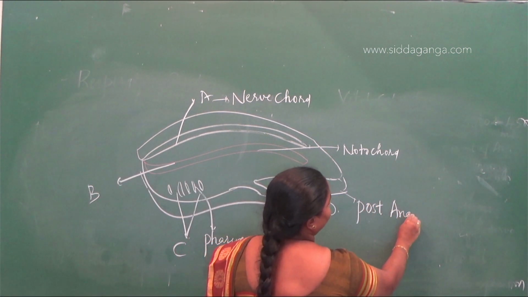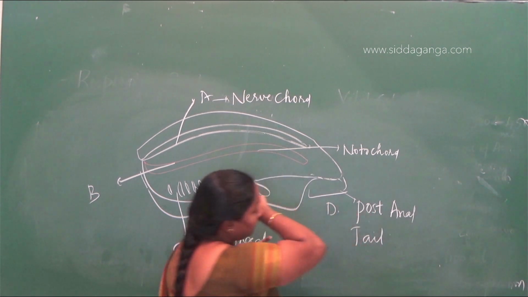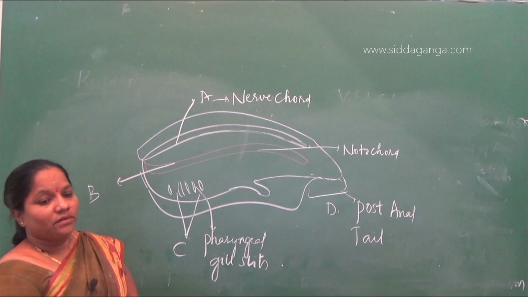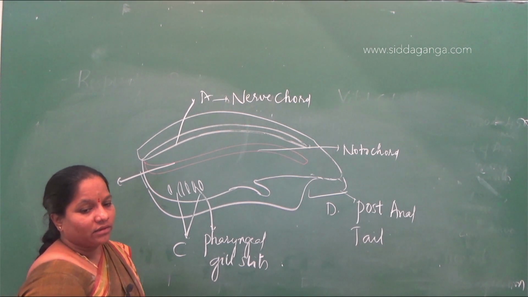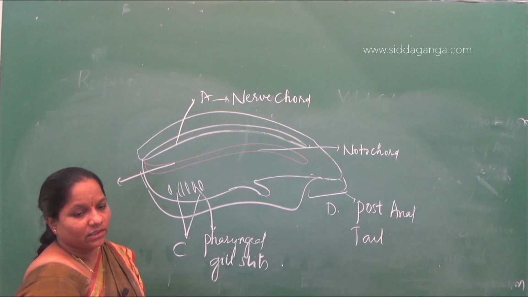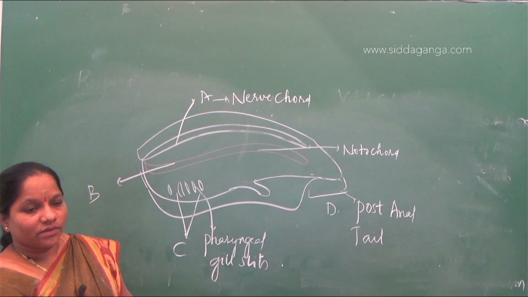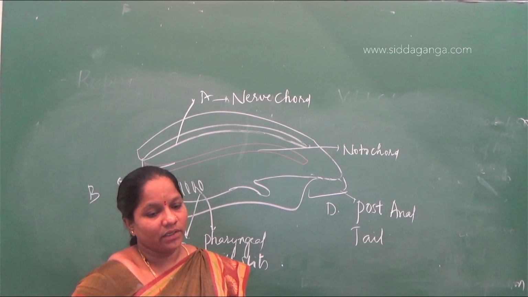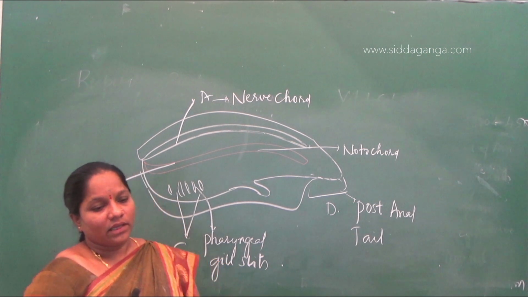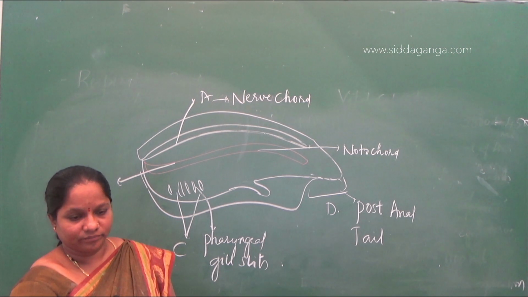So first A is nerve cord, B is notochord, C is gill slits, D is post-anal tail. So the answer for this one will be the second option.